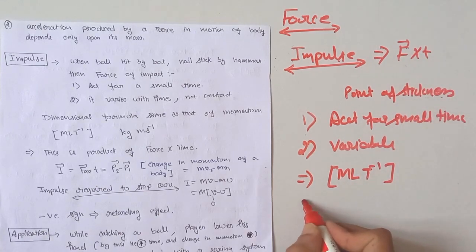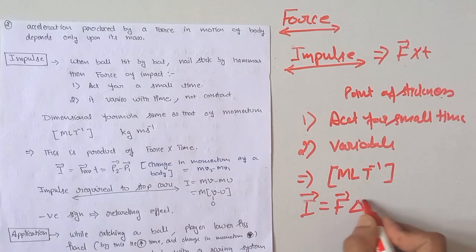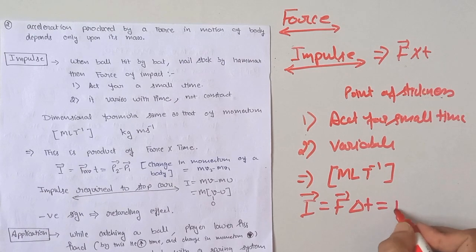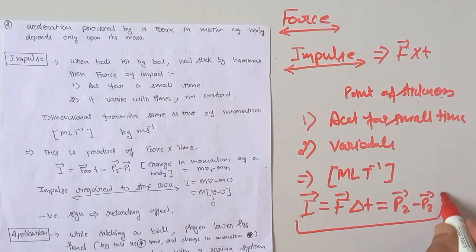Also, impulse is a vector quantity given by force into time, which is equal to the change in momentum of a body, that is P2 minus P1. Impulse is also equal to the change in momentum of a body. These formulas are all very important. Later we will discuss some numericals on these formulas.